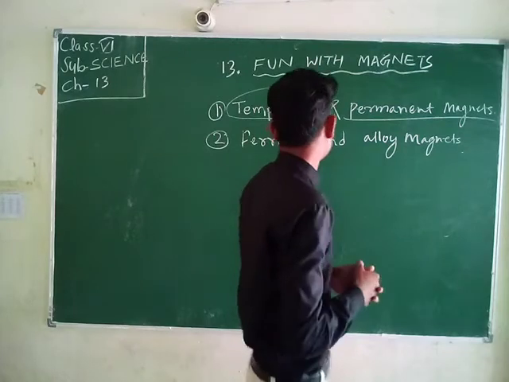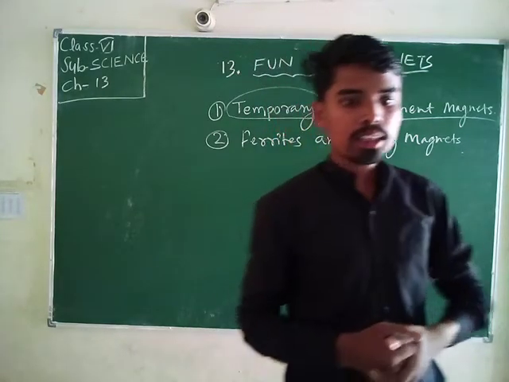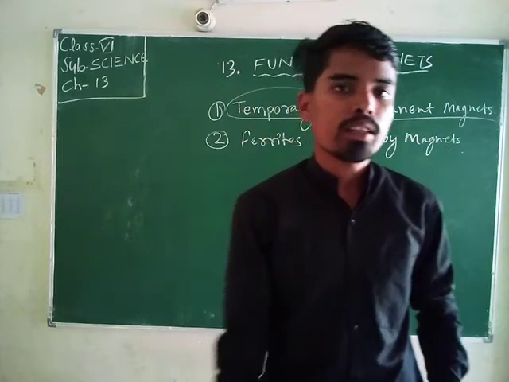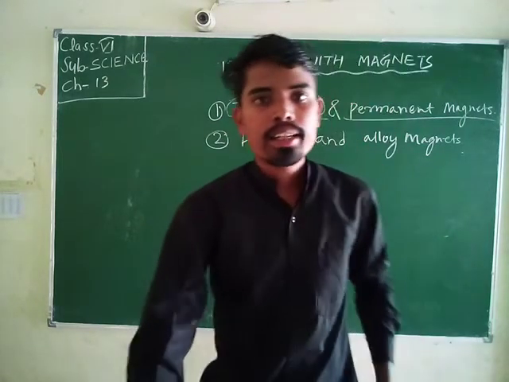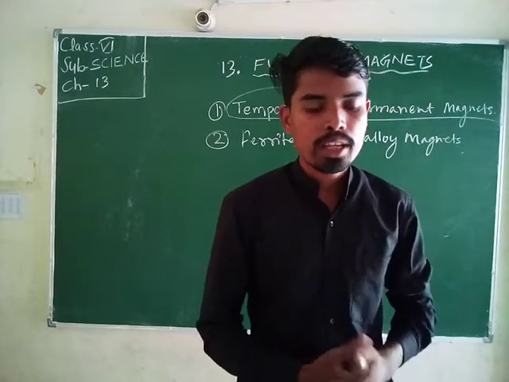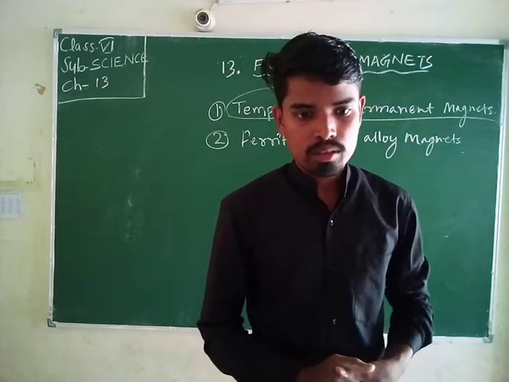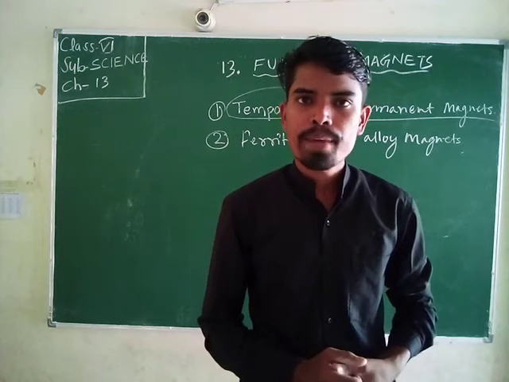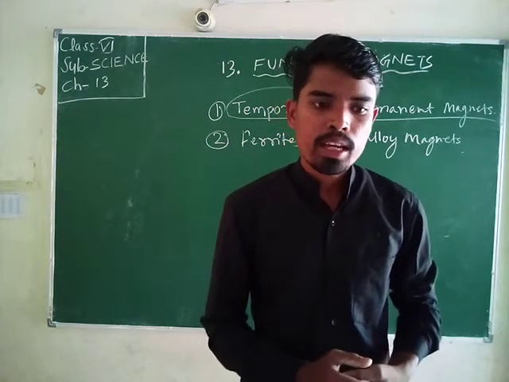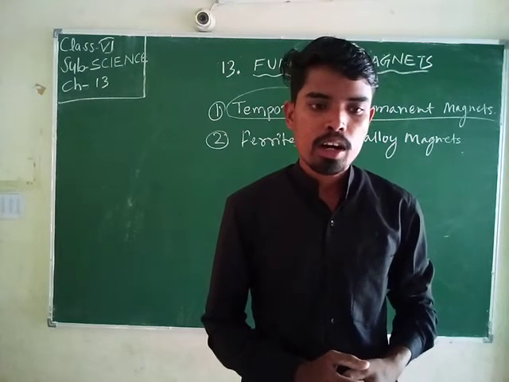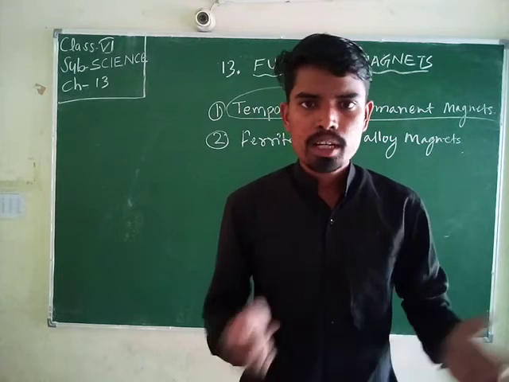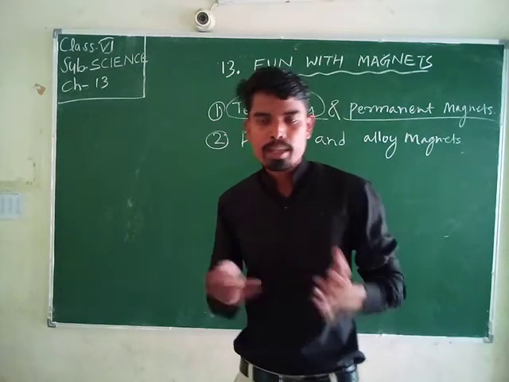Temporary magnets are usually made of soft iron, and they can retain their magnetism only for a short duration. They lose their magnetism after the magnetizing force is removed. And what is a permanent magnet?